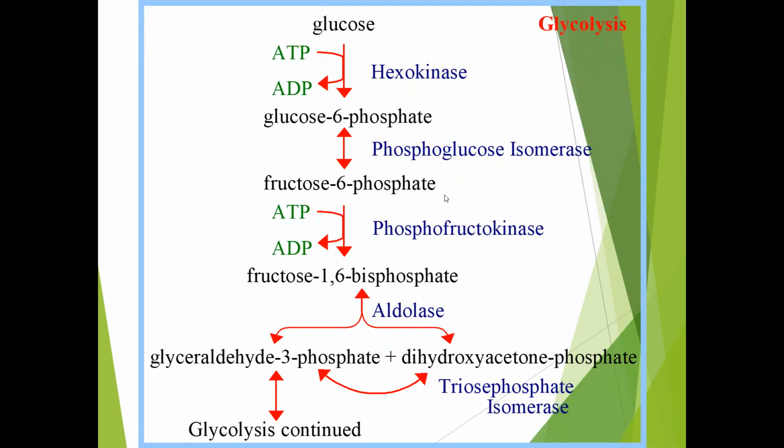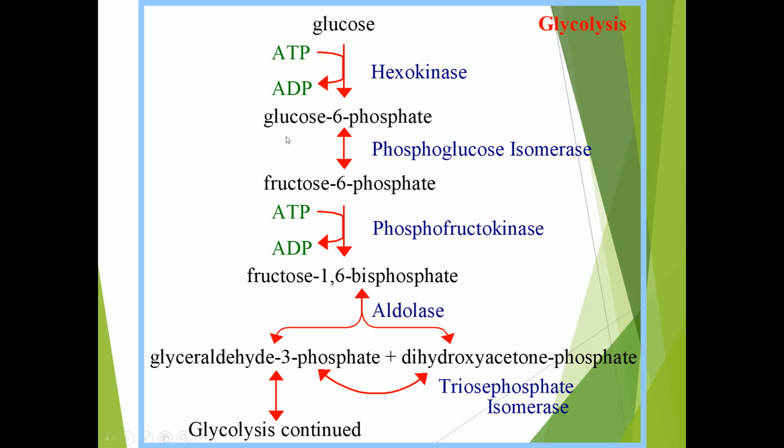Now we can see the overall glycolysis pathway step by step. In the first step, glucose gets converted into glucose 6-phosphate through the hexokinase enzyme. Here one ATP molecule gets utilized. So you have to remember how many molecules of ATP get utilized and how many molecules of ATP get generated.